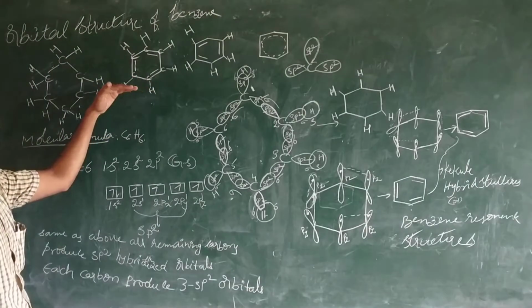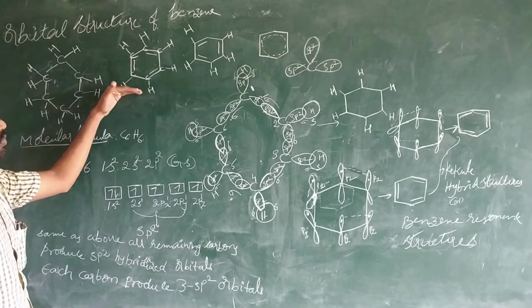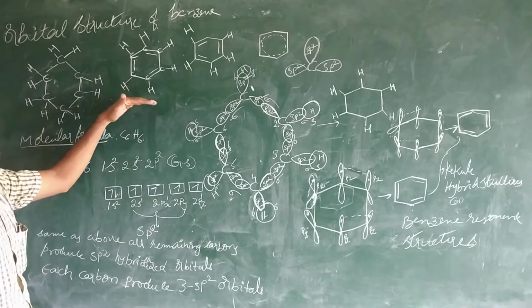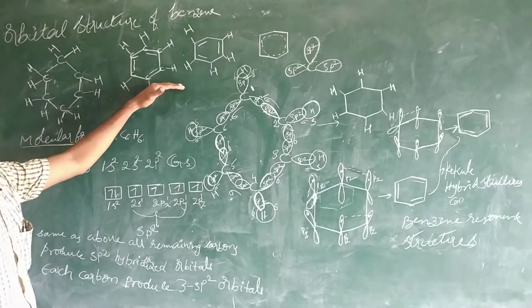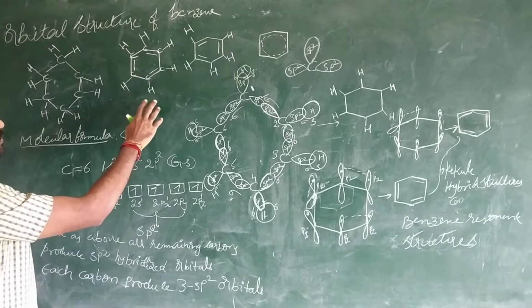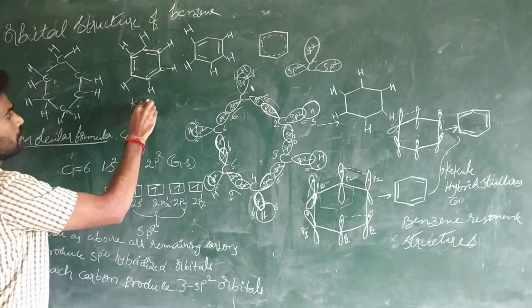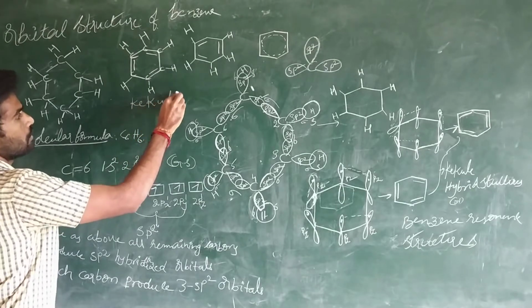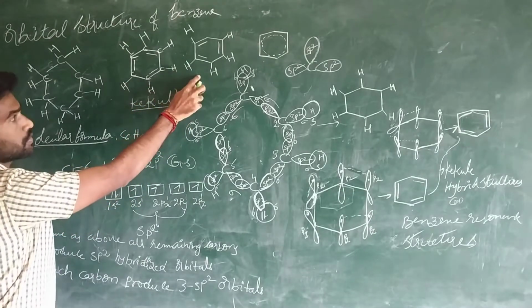The structure given by Kekulé overcomes most of these limitations. That's why we now represent benzene by Kekulé structures. This is the scientist who gave the structures, Kekulé.